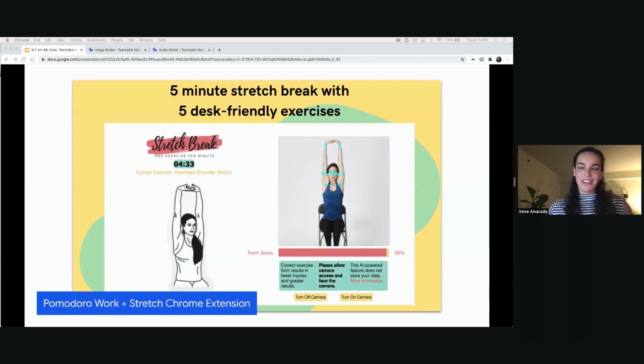In a different vein, there's this project called Pomodoro Work and Stretch Chrome extension. It's a Chrome extension that reminds you to stretch. And the way it works is that this person trained a pose model that detects when people are stretching, right?